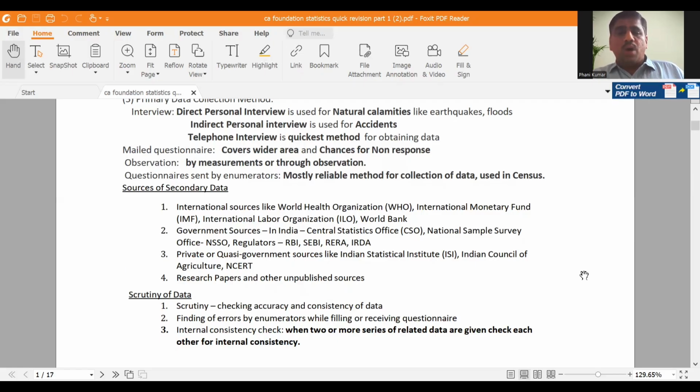The third point is important. Internal consistency means when there are two or more series of related data in your data collection, then it can be checked by internal consistency. So when two or more series of related data are given, then we have to go for internal consistency. So the second phase is internal consistency of data.